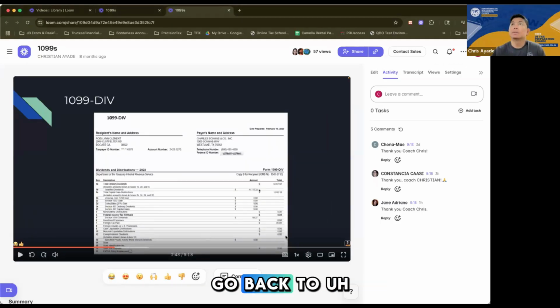Right, so let's just go back to 1099-DIV. A common thing that you see on a 1099-DIV is the ordinary dividends and the qualified dividends. Most often, the ordinary dividends and the qualified dividends are of the same amount. But there are times when the ordinary dividends, which is box 1a, are higher than the qualified dividends on box 1b. Ordinary dividends are the most common dividend paid by corporations.